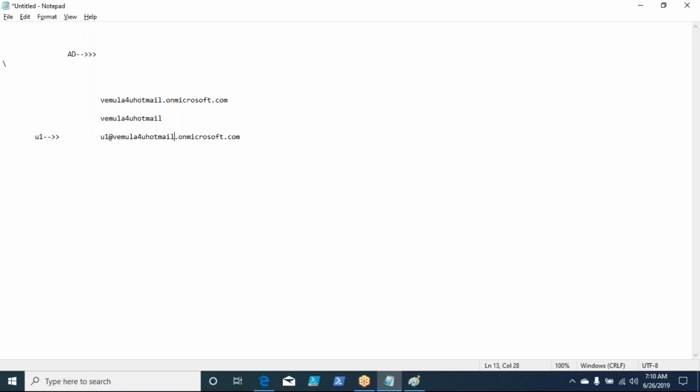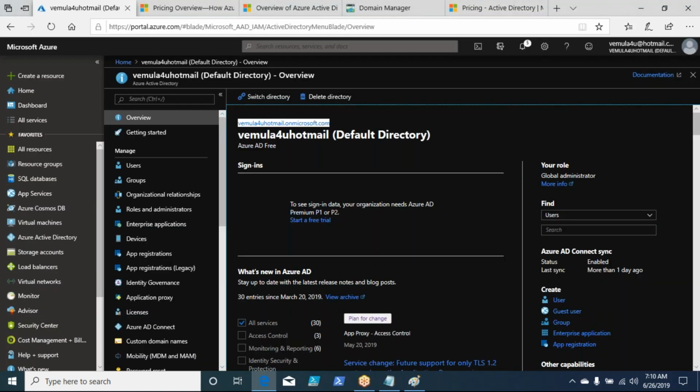What do we call this? This is called a fully qualified domain name, FQDN. Then this is a UPN, user principal name, if you have a little bit of Active Directory knowledge. So let us not bother about those things, just for understanding. But whatever user IDs you create using this default directory, you get user IDs with the name user at this particular directory.com, right?